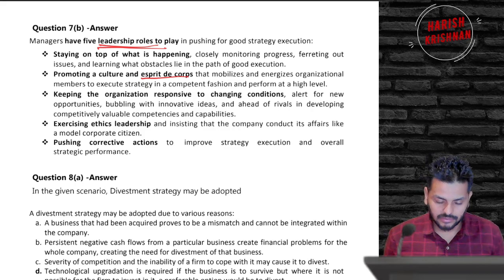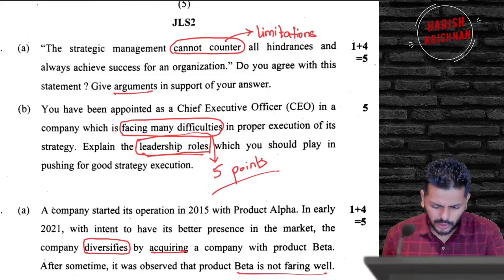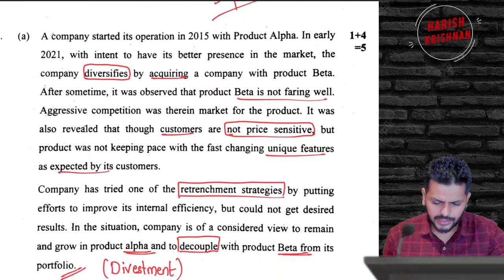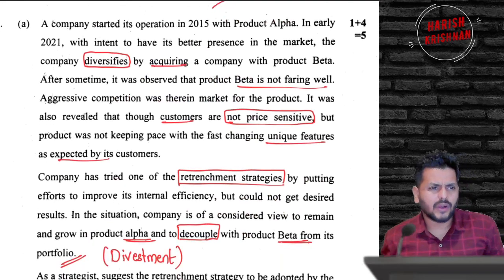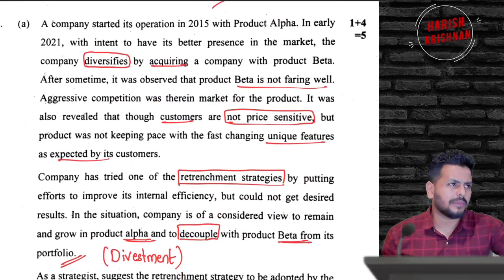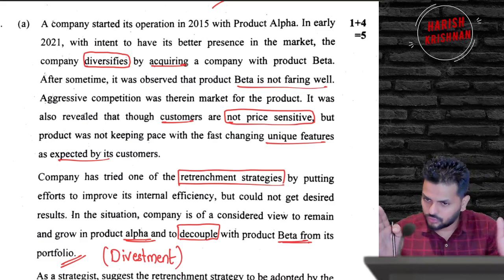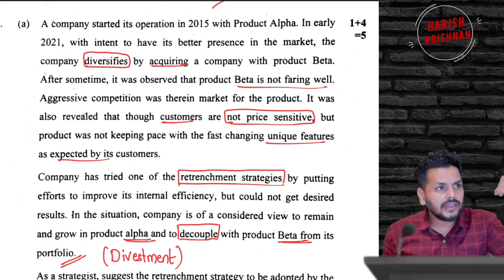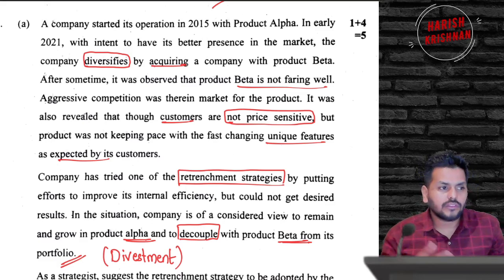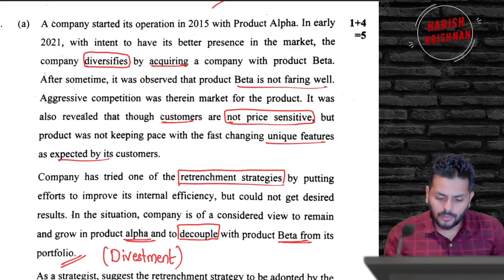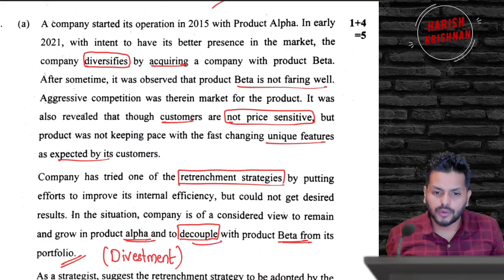So, straight question. The next one is a whole big story that they gave in 8A. Alpha did this, they acquired beta, beta proved to be a mismatch. If you break that question while reading only, you will understand they told it's retrenchment. So the answer should be either turnaround, divestment or liquidation. So your story is already narrowed down. They are telling beta is not faring well and it's not fitting as part of our portfolio. So we want to decouple it or throw it out of our portfolio.